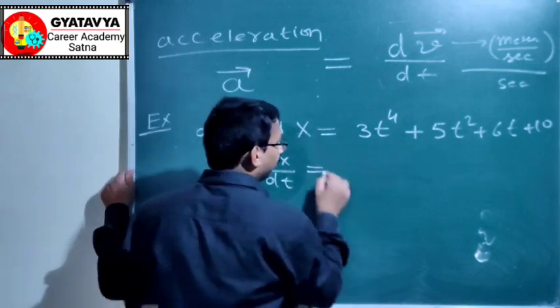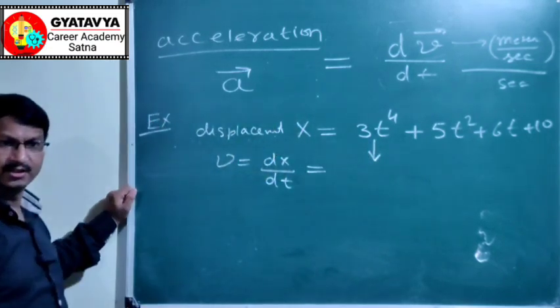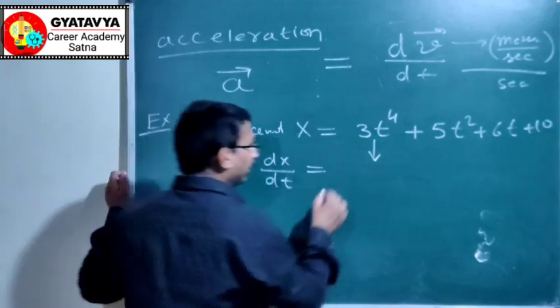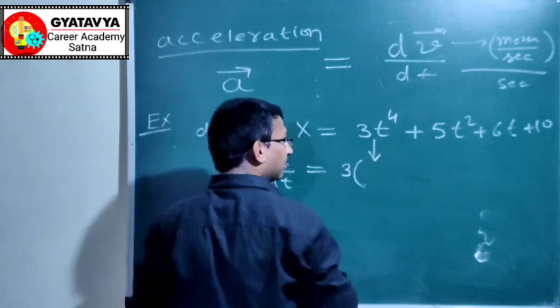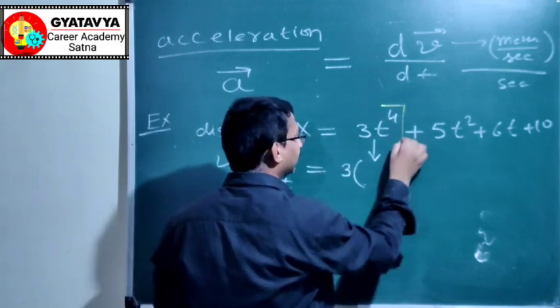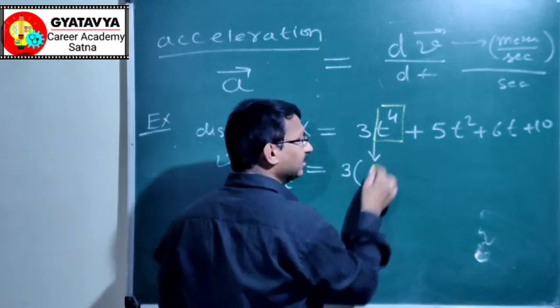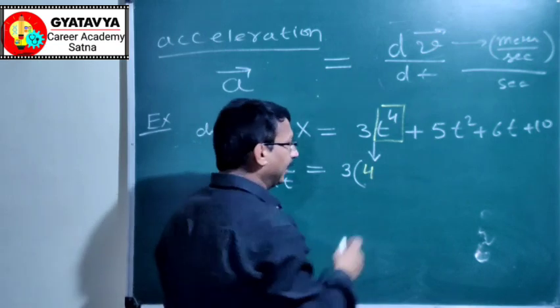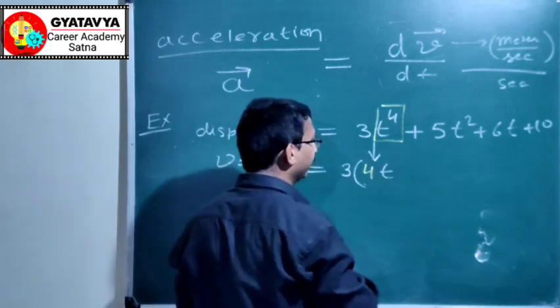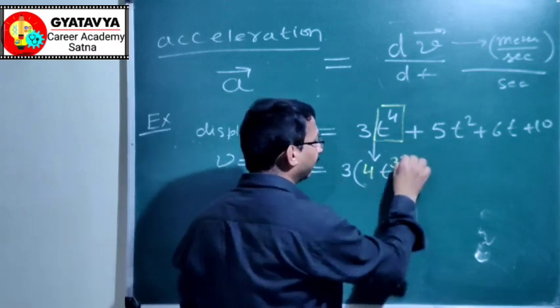In the previous lecture we have learned how to do this differentiation. Take this 3 in multiply. We are going to differentiate this t to the power 4. On differentiating t to the power 4, this power 4 will come in multiply and the power will be reduced, so after reduction it will become power 3.